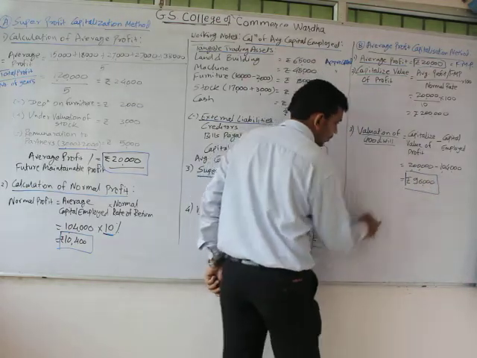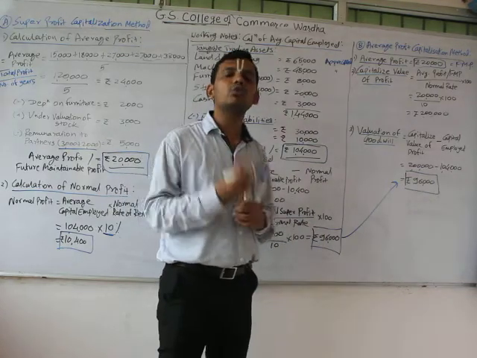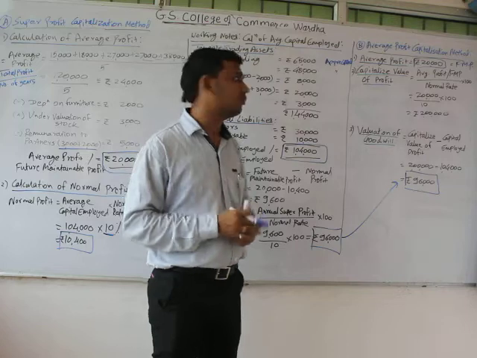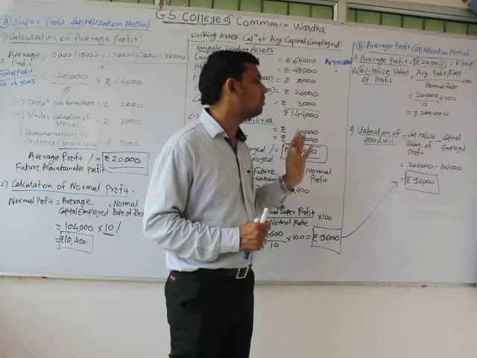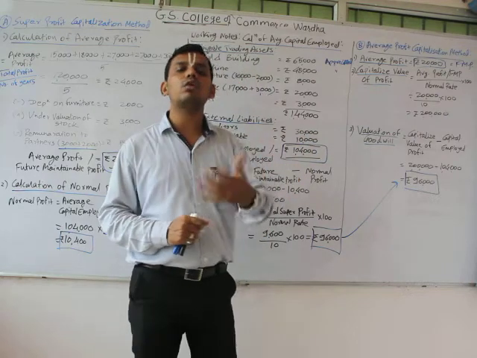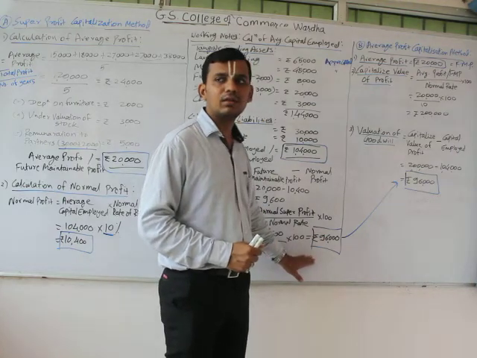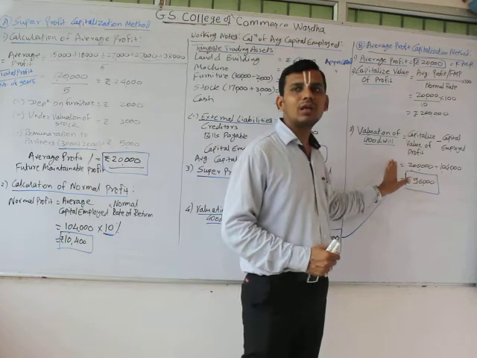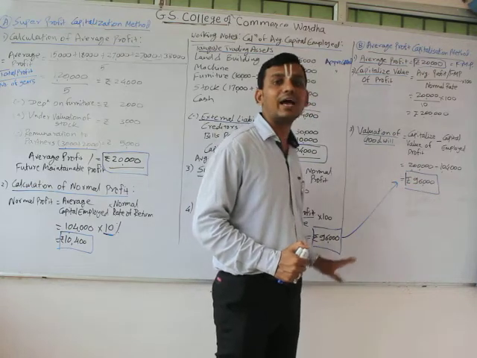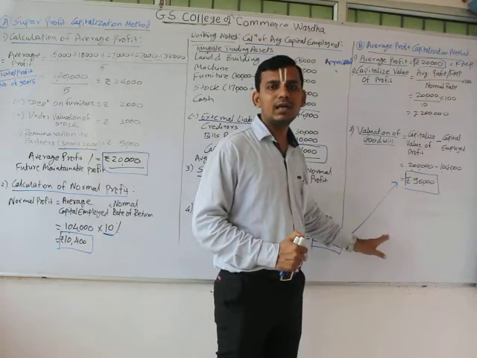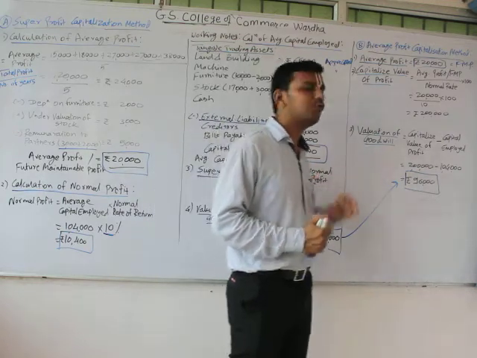What we can see is that both the values are equal. By either of the methods we calculate the value of goodwill, the answer would be the same. Whether we use this method first or that method first, the answer would always be the same. That means we have a cross-checking mechanism here. If suppose the answer of the super profit capitalization method is 1 lakh and the average profit capitalization method gives 96,000, that means there is some mistake in either of the methods. So we can cross-check it and properly correct our solution. That is how we have to form the solution.